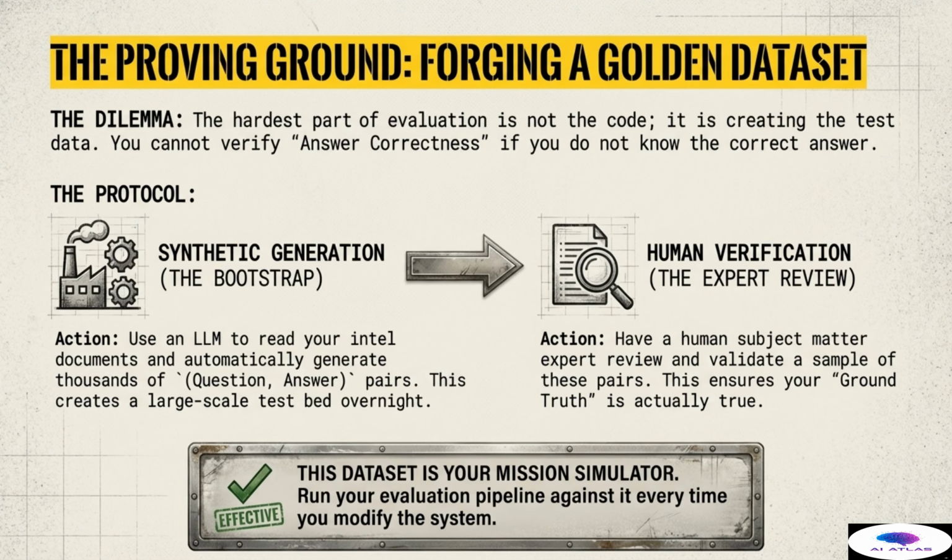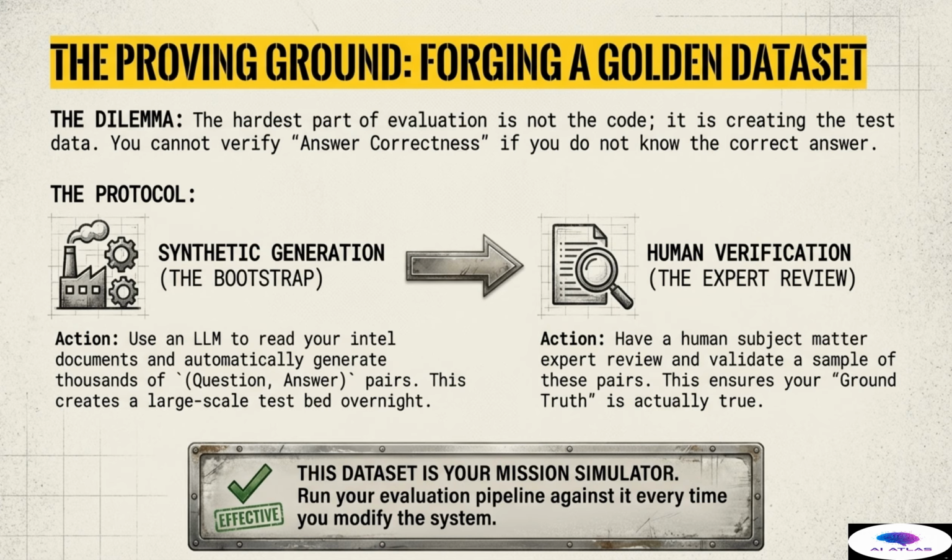Before any of these metrics can be deployed, we must address the ultimate evaluation dilemma. The hardest part of this entire operational structure is not writing the code for the RAG system, it is creating the essential test data. You cannot verify answer correctness, that critical pillar 3 of the RAG triad, if you do not know the correct answer beforehand. We need a golden dataset.